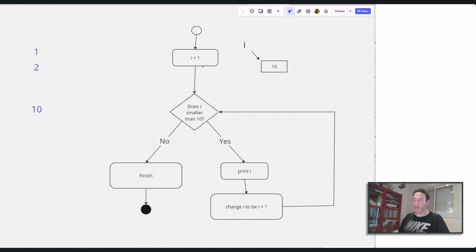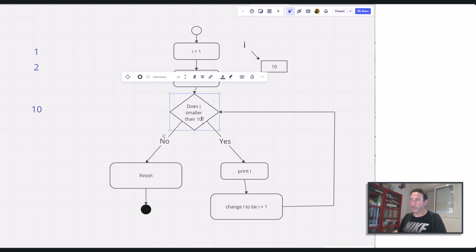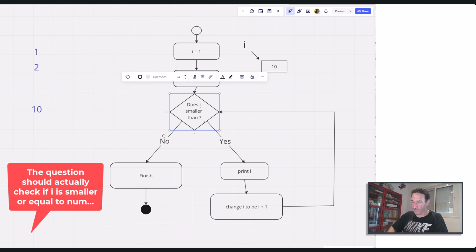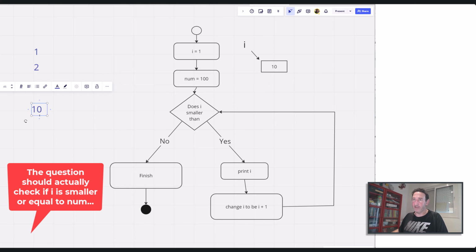I is equal to 1, and maybe we'll now add num is equal to, and instead of 10, I'll do 100. Okay, and this will be the next step. So we can have I equals 1, then we go to num equals 100, and then we go to the question. And the question will change, because we don't want to check if I is smaller than 10, but we want to check if I is smaller than num. Okay, so now we'll have about the same behavior, but we'll continue till 100.